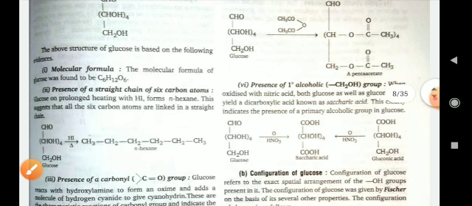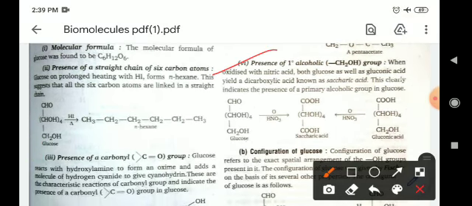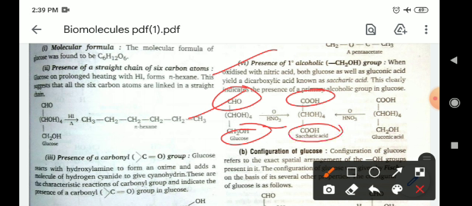So the presence of primary alcohol, how can you identify the primary alcohol? When glucose is oxidized in presence of nitric acid, then this primary alcohol and aldehyde will convert into carboxylic groups. This compound is known as saccharic acid.